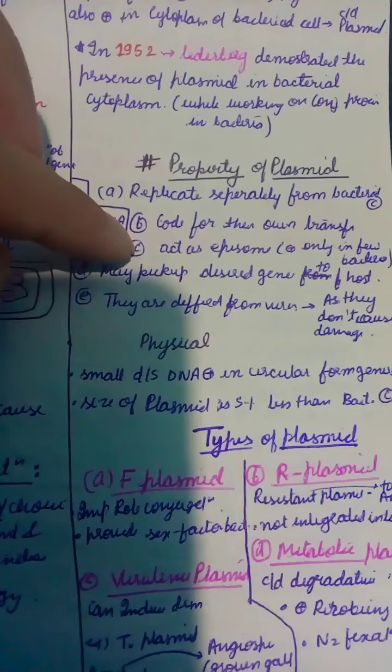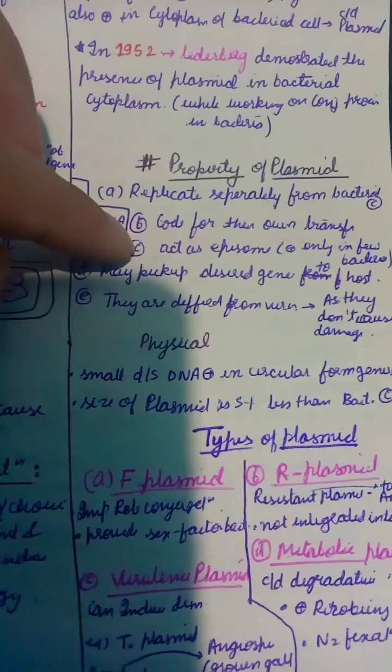Now, plasmid. Plasmid is basically a part of the nucleoid, a genetic element also present in the cytoplasm of the bacteria, which is called plasmid. In 1952, Lederberg demonstrated the presence of plasmid in the bacterial cytoplasm. A property of the plasmid is that it replicates separately from the bacterial cell,